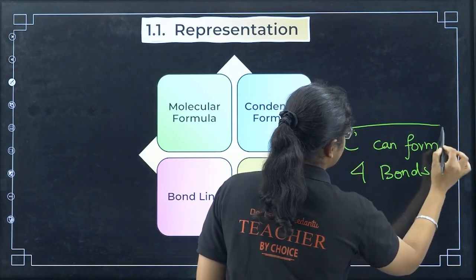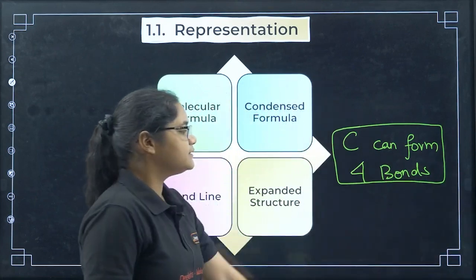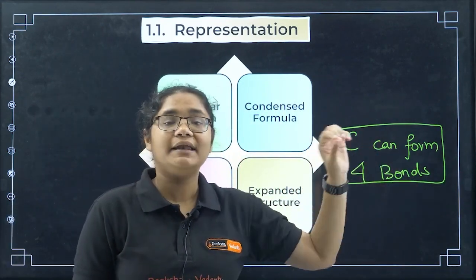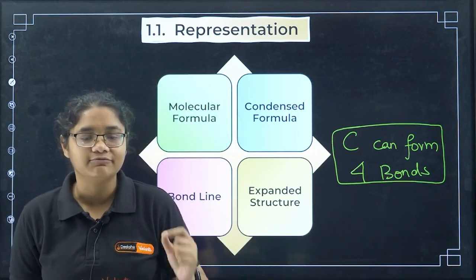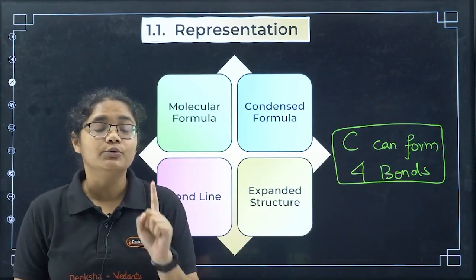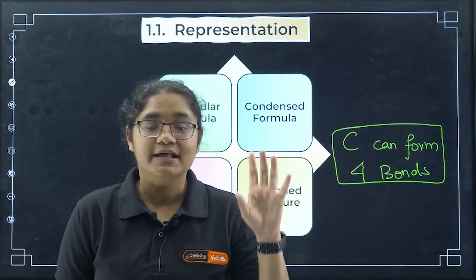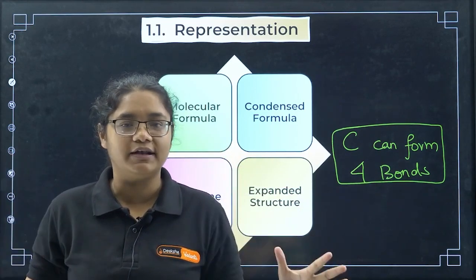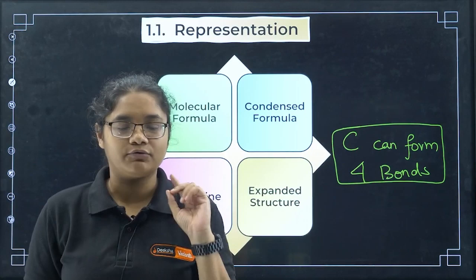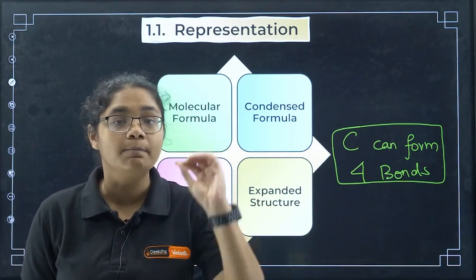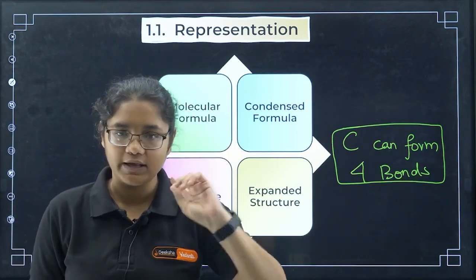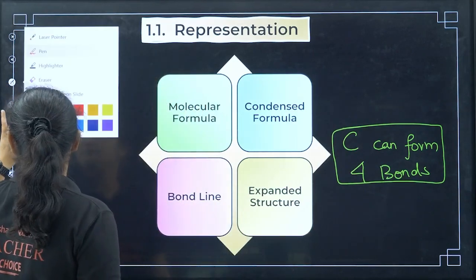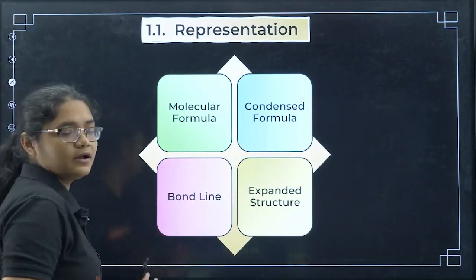Okay, please remember, this is the most important. If you know this thing, many reaction mechanisms, many formulas, many structures you can draw correctly. So the lesson of the day, the takeaway of the day you have to keep in mind, is carbon can form 4 bonds. Okay, that is what you have to remember. Now let's move forward with all the types of structure.